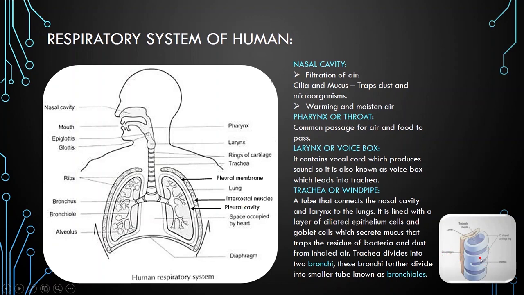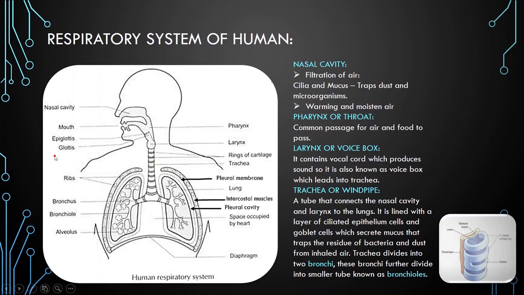So here we learn that the trachea is composed of 20 C-shaped incomplete cartilages. Now the inner lining of the trachea is lined by ciliated epithelium cells and goblet cells which secrete mucus and trap the residue of bacteria and dust from the inhaled air.